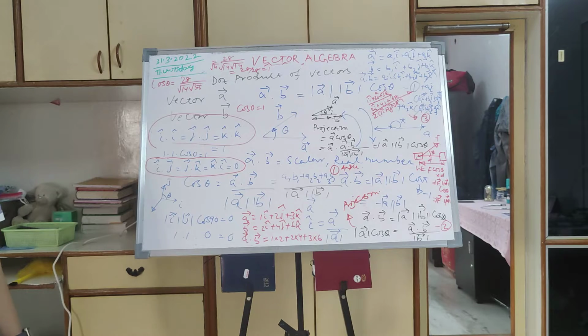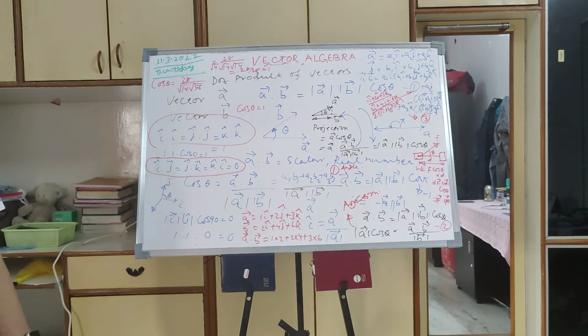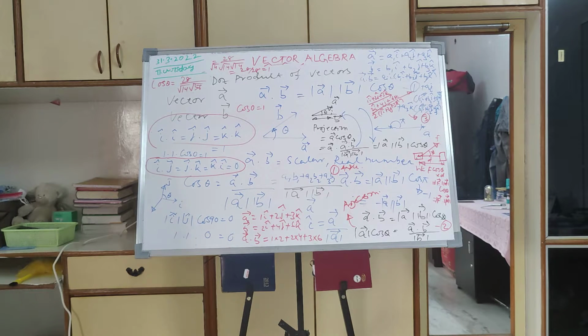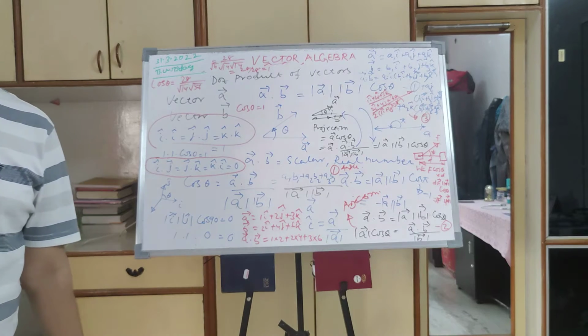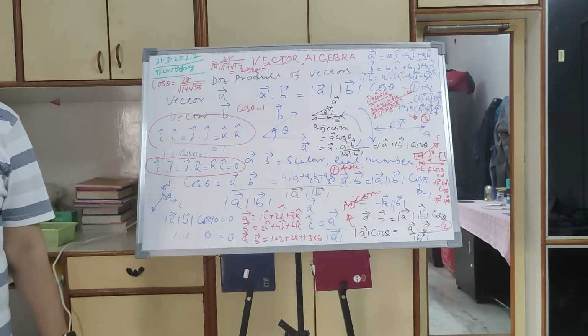Then we said that velocity, acceleration, displacement, these are all vectors, whereas distance, speed, mass, these are all scalars. Work done, energy, power, these are all scalars. But force is a vector, acceleration is a vector.